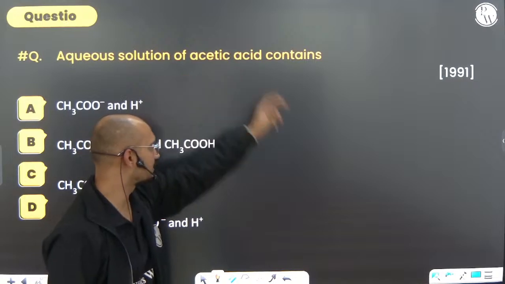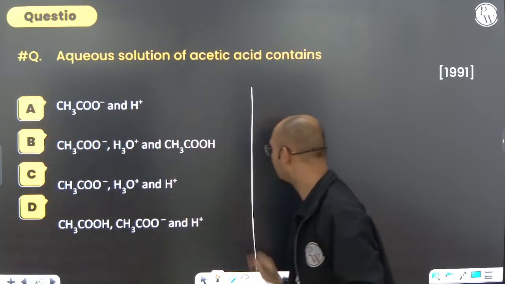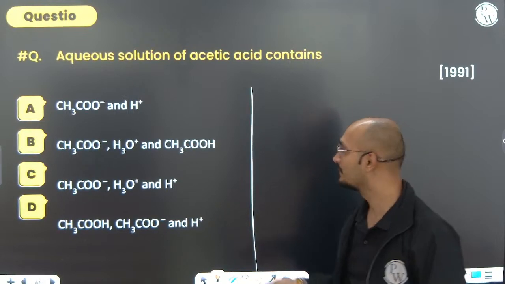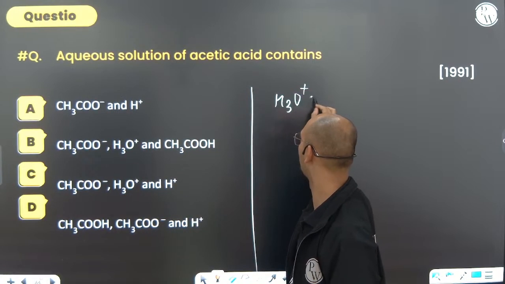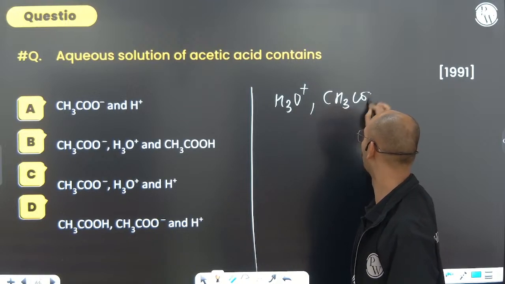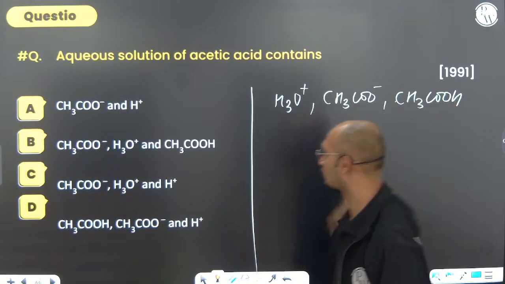An aqueous solution of acetic acid contains what? Is acetic acid a weak acid or a strong acid? Weak acid. So a weak acid always has the associated as well as the dissociated form. In the dissociated form, it has the H ion that remains as H3O plus, and CH3COO minus, as well as the associated form, that is CH3COOH. So all of them will be there. Option B.